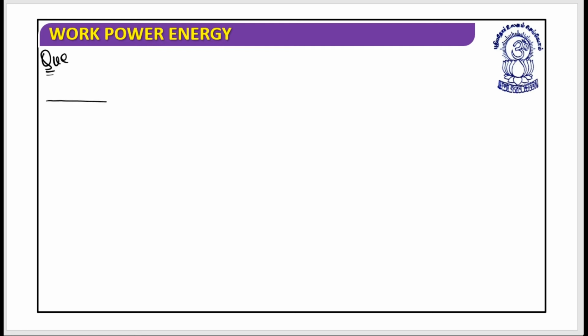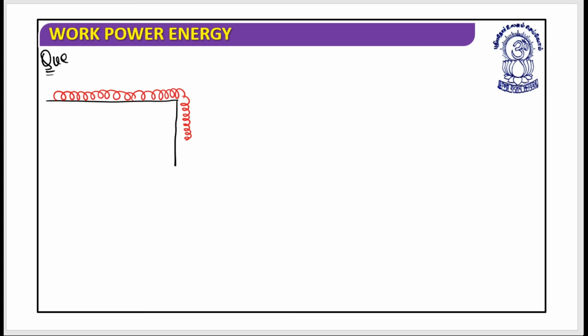So now let's suppose a certain table is there, and on this table a chain is lying, something like this, and a certain section of chain is hanging over there.